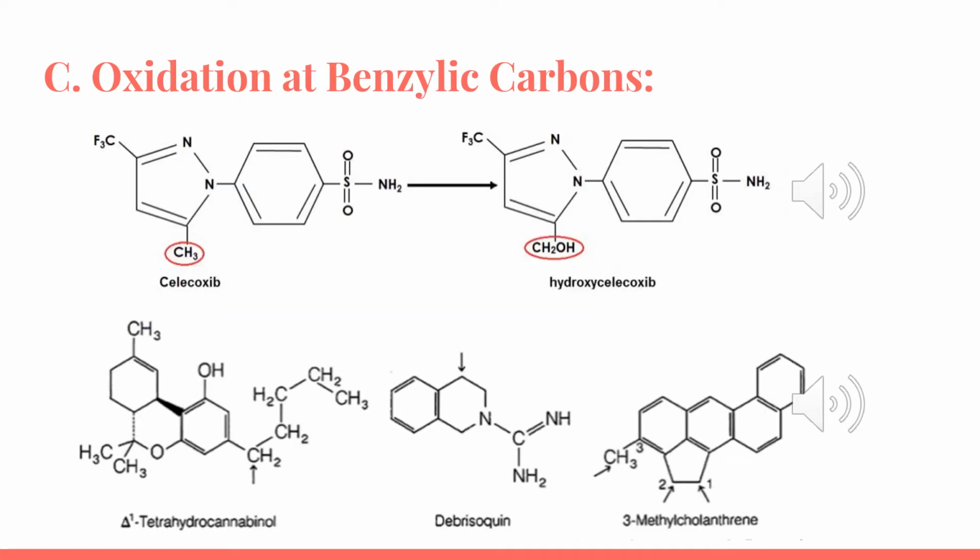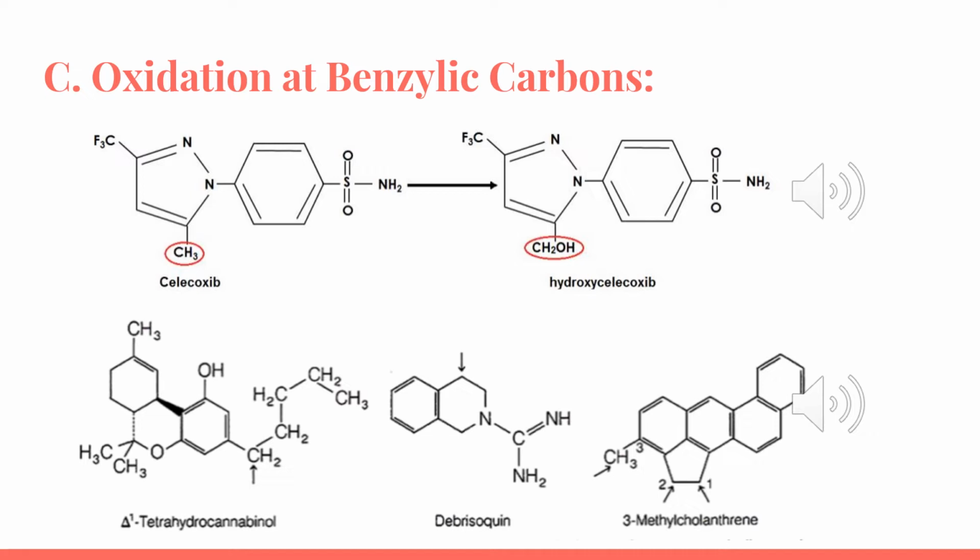Now for the oxidation at the benzylic carbons. The benzylic carbon is the carbon which is after the double bond, which is circled here in red. So we're going to be introducing a hydroxyl, giving a CH2OH in the case of hydroxycelecoxib. Here the CH3 is hindered and bulky and doesn't undergo oxidation.